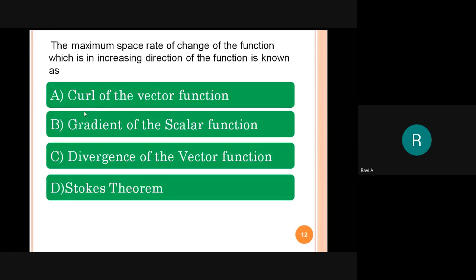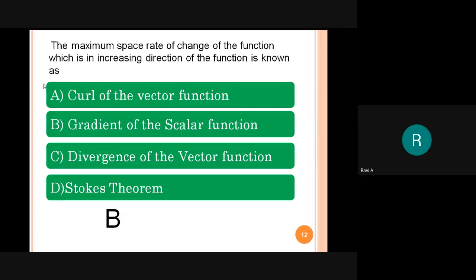So the definition of gradient is the maximum space rate of change of any scalar value. So differentiation, otherwise we can call it finding the maximum value. So option B is the correct one.